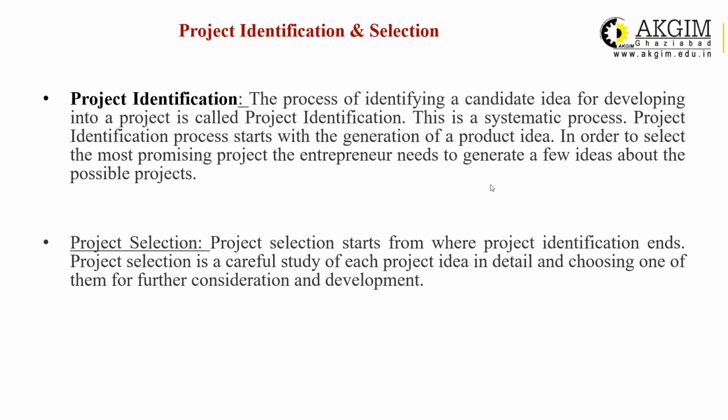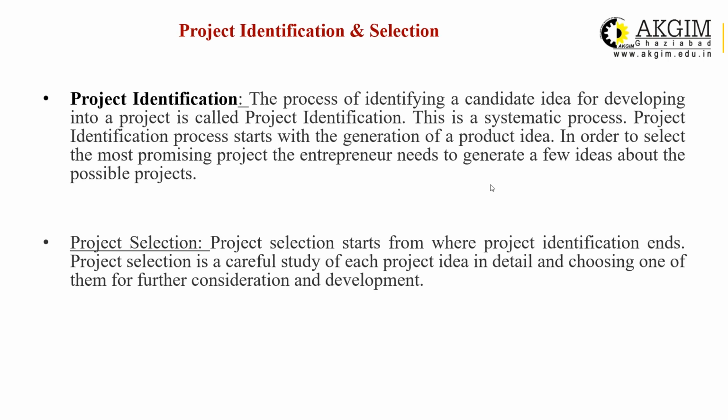So project identification is a process of identifying a candidate idea, that means a right idea, a successful idea having good prospect for developing into a project. It is a process, you have to follow a few steps in which you can identify which project is good for you or having a certain percentage of success rate. This is a systematic process.